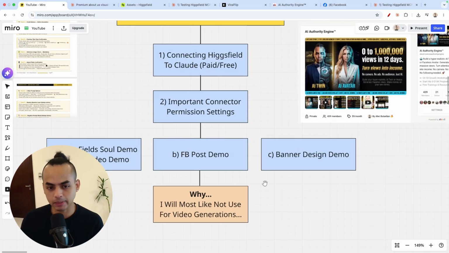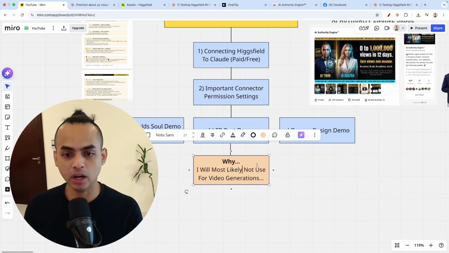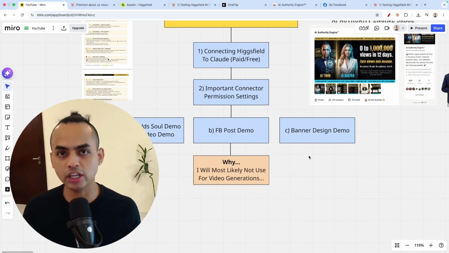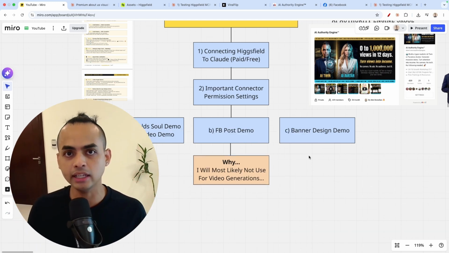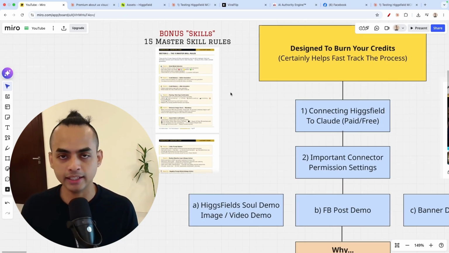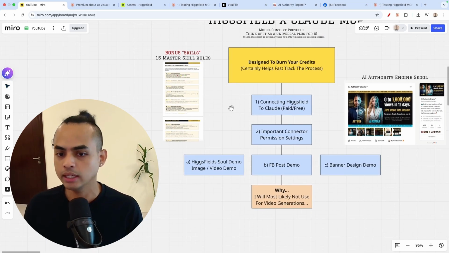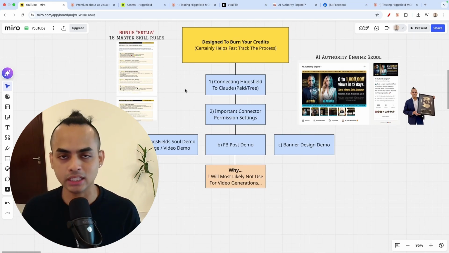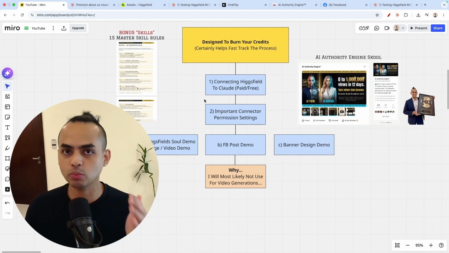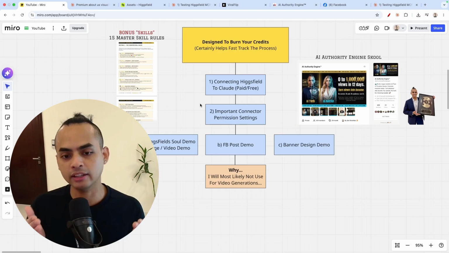Now, to quickly explain why I will most likely not use this for video generation is because, honestly, guys, I feel that for video generation, the credits cost is very, very high. So you want to be very, very careful, okay? Maybe I will use it now since I've created the 15 skills, or a custom skill, for Claude. But honestly, if you don't have this with you, please just probably use it directly on Higgsfield itself, because that is going to be the fastest way you can burn credits if you do not control the entire process. The only exception to doing video generation inside of Claude MCP is fundamentally making sure that you define everything.